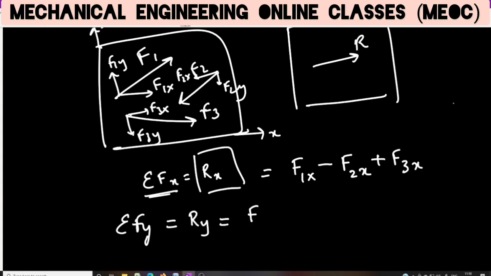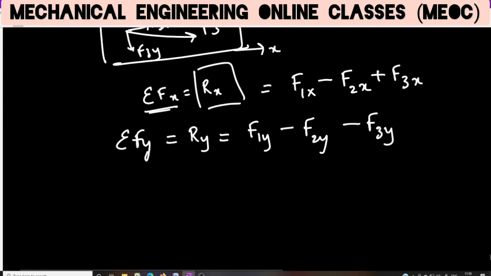So this will be F1y, my upward forces are positive and downward forces are negative. F1y is upward, so it is positive for me. F2y is downward, because it is in opposite sense, I am subtracting it. So F2y is having a minus sign. Then F3y is also acting downward, so that is also minus. So this is my Ry.